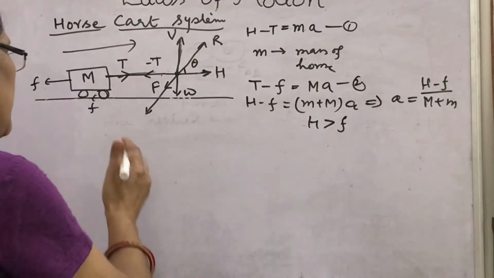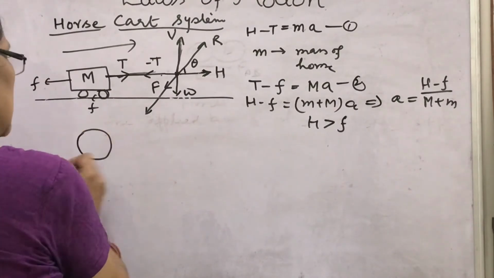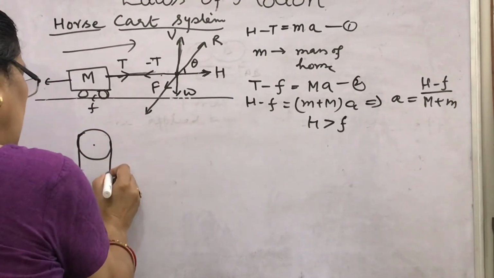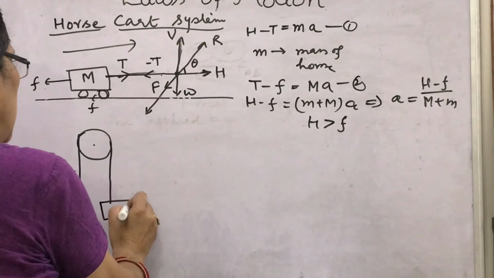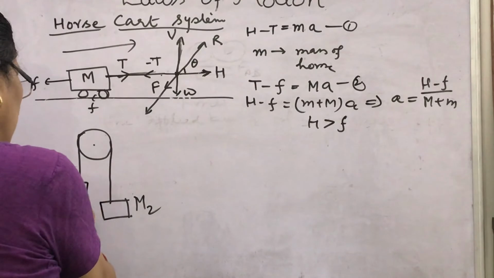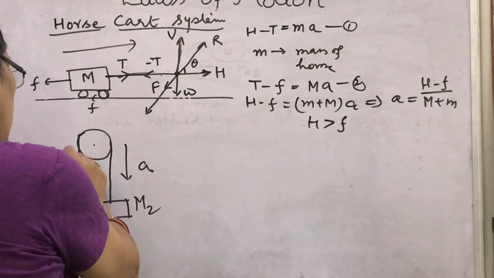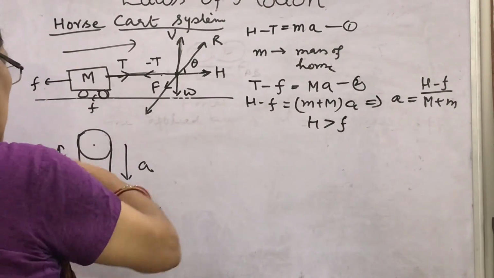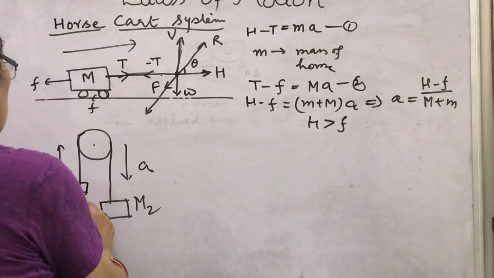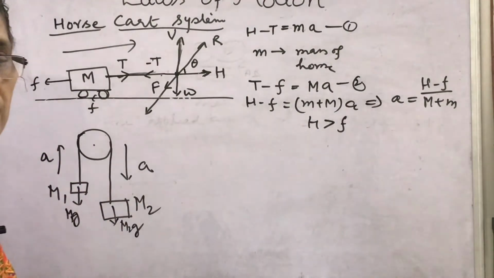Similarly, a very beautiful case is the pulley, because the pulley makes the work easier. You know, if two masses are suspended by the pulley in this way, that this one is the bigger, m2, and this one is the smaller, this is m1. m2 is coming downward with the acceleration a and m1 is going upward with the acceleration a. What will be its weight here? This will be m1g vertically downward, here it will be m2g vertically downward.